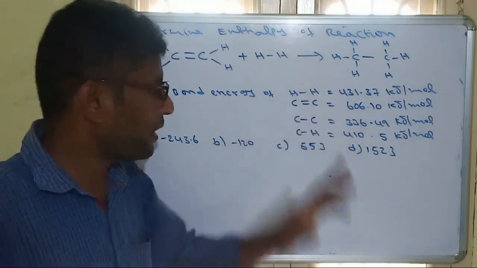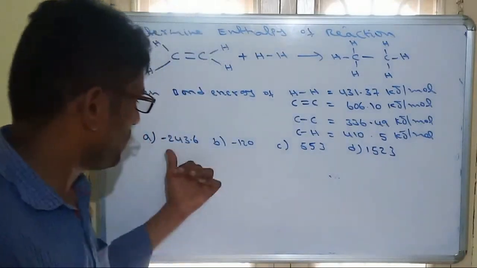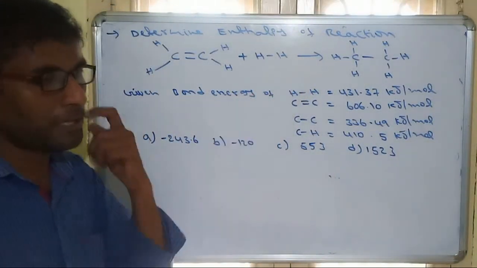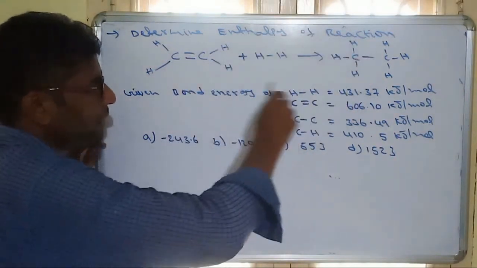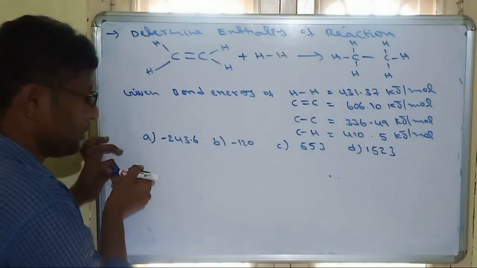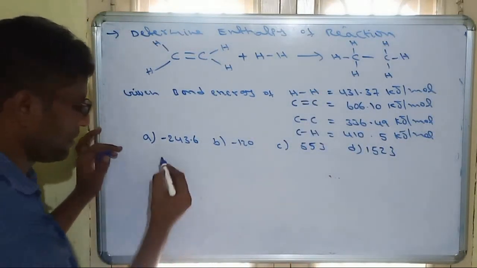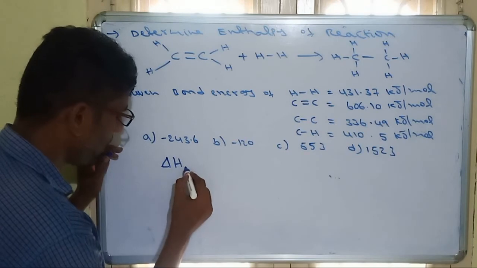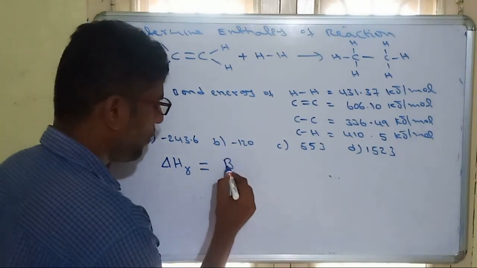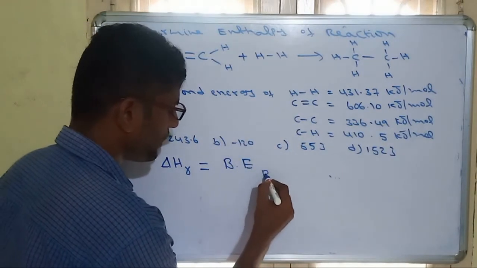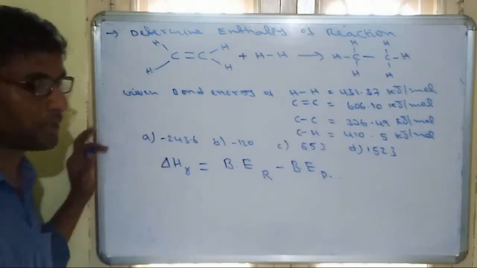C double bond C bond energy is given. C single bond C is given. C-H bond energy is given. And these are the options. This is a previous NEET exam question. So we have to determine the enthalpy of this reaction. Whenever bond energies are given, the enthalpy of the reaction is equal to, as I told, bond energies of reactants minus bond energies of products.